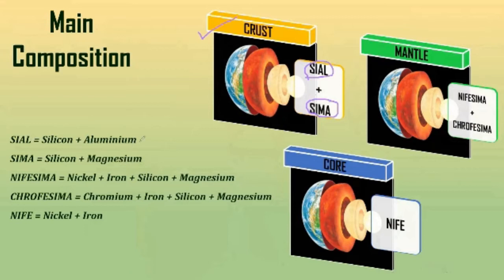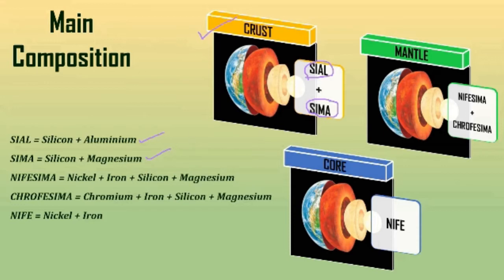So, it is written here that Sial means silicon plus aluminium and Sima means silicon plus magnesium, right? So silicon plus aluminium is Sial and silicon plus magnesium is Sima. So you can clearly signify that Si stands for silicon, Al stands for aluminium, and Ma stands for magnesium, right?